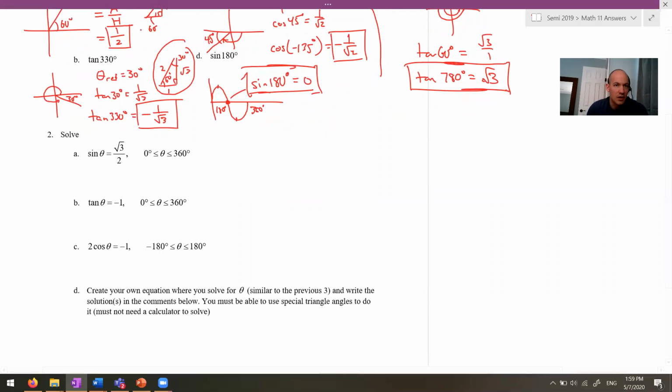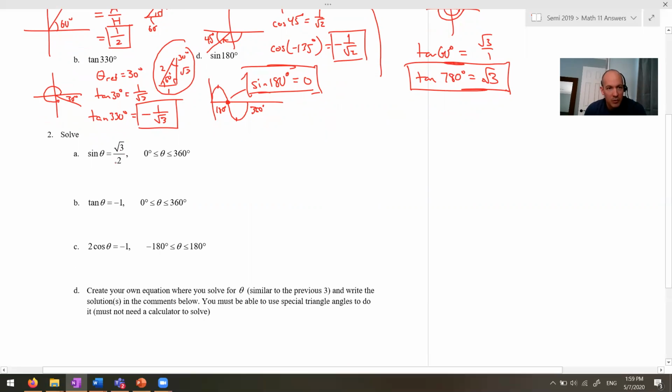Solve. So these are the other style of questions that you'll have to do a fair bit of, and they're coming back in full force in Pre-Calc 12 for those of you moving on as well. So what we do here is, this part is just telling us the angles should be between 0 and 360. So the video on coterminal angles, you should know that there's an infinite number of ways we can rotate around, but we'll be restricting the domain, so we're not going to have an infinite number of answers.